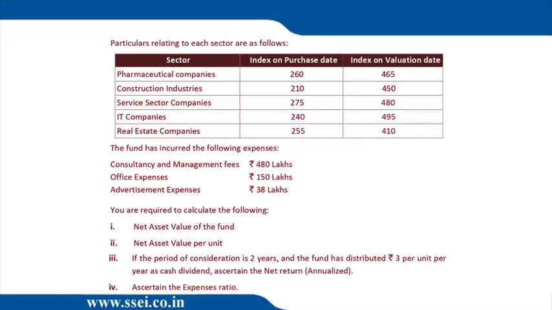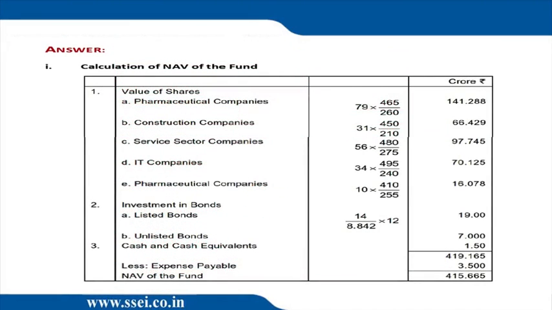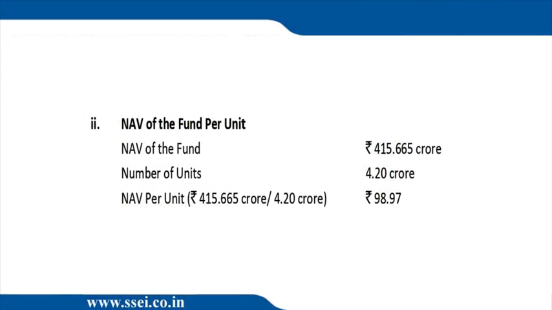Let's look at the solution. You can see in the solution, it's solved in the same manner. All the 5 sectors have been valued by the unitary method. Listed bond 19 crores, unlisted bond 7 crore, add cash less expense payable. So NAV is coming to 415.665 crores. That's the first part. And since we are in the solution only, you can see the second part, NAV per unit. So 415.665 divided by number of units. That comes to 98.97. So the first and the second part are over.